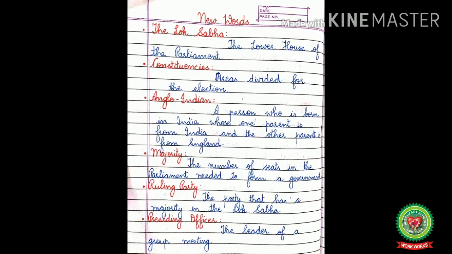Now, let us discuss new words related to today's topic. First is the Lok Sabha, the lower house of the parliament. Constituencies, areas divided for the election. Anglo Indian, a person who is born in India, whose one parent is from India and the other parent is from England. Majority, the number of seats in the parliament needed to form a government. Ruling party, the party that has a majority in the Lok Sabha. Presiding officer, the leader of a group meeting.